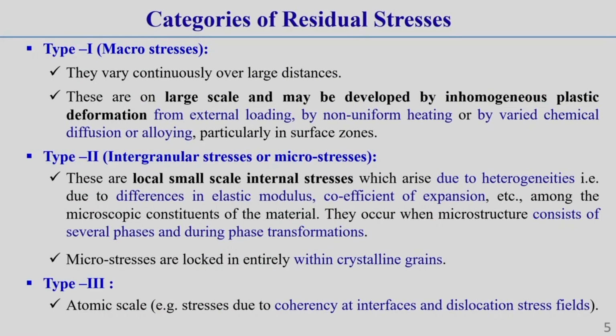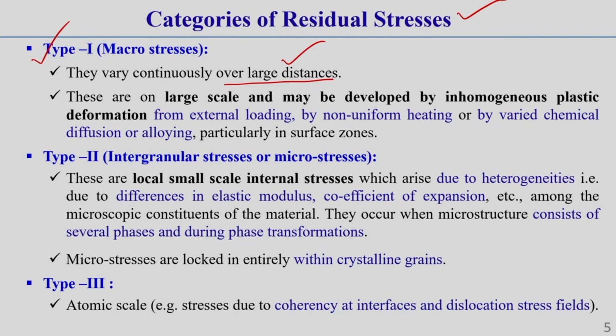Now, you see categories of residual stress. Residual stress can be categorized into 3 different categories. One is called type 1 residual stress, which is called macro stresses. Why is it called macro stresses? Because these types of stress vary continuously over a large distance, macro level, okay. That means over a large distance it varies continuously.